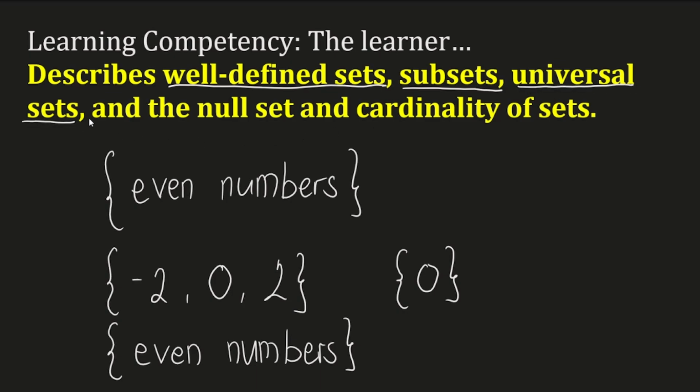Next up, you have universal sets. Now this one is tricky because this is question bound. What do I mean by that? It depends on what you're trying to find. So if all your sets are fractions, then our universal set is fractions. In my case, the universal set I'm considering is all even numbers.